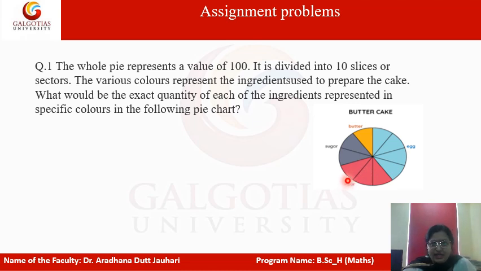What would be the exact quantity of each ingredient represented by the specific color in the following pie chart? You have to calculate the percentage of each ingredient, like butter, egg, flour and sugar, in this pie chart. Hope you will all find it easily.